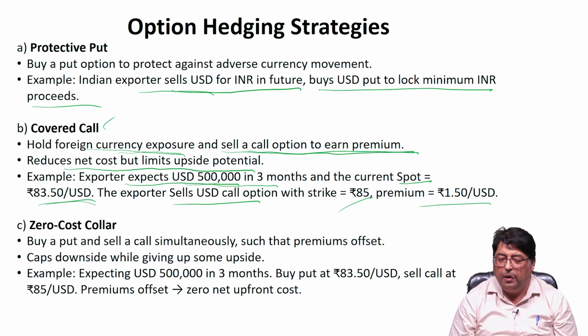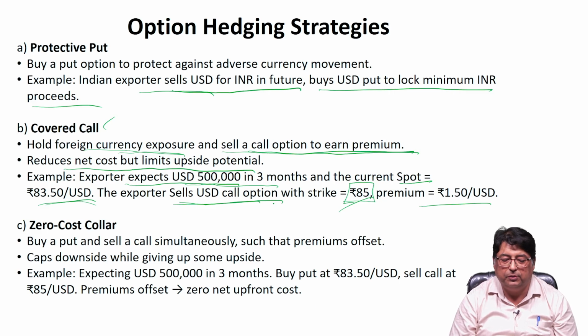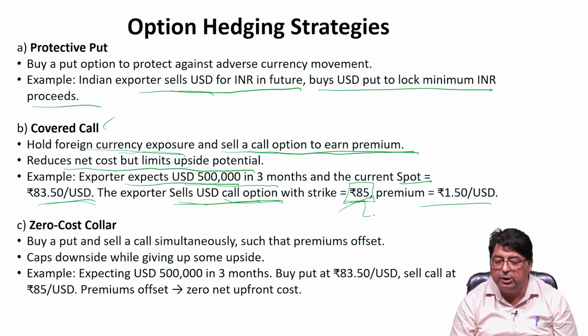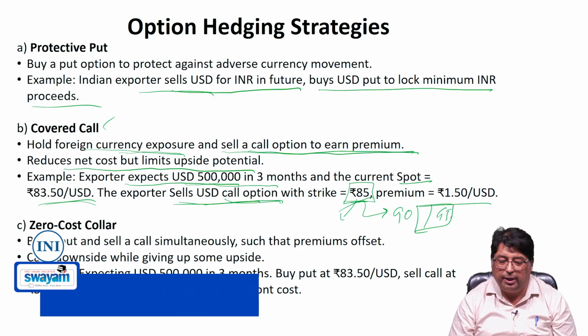So the exporter sells a US dollar call option. So it means that at 85, that is the strike price, as long as the rate is 85, the exporter will go by the contract and the strategy will be to sell a US dollar call option. Now what is a call option? Option to purchase, and the option to purchase sells the US dollar at this rate, and if the rate goes beyond this, as it goes away from this to 90 or 95, the exporter will tend to lose, but as long as this rate goes down, the exporter will tend to gain from it.